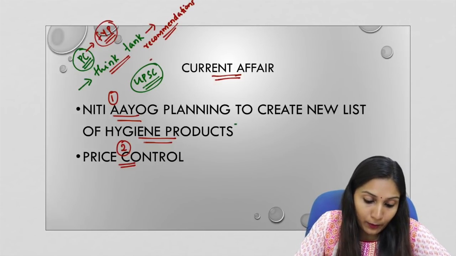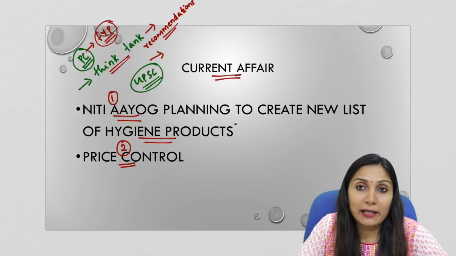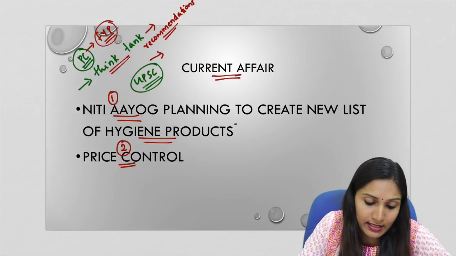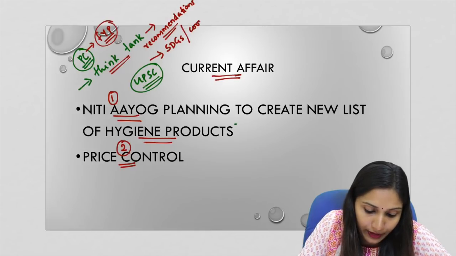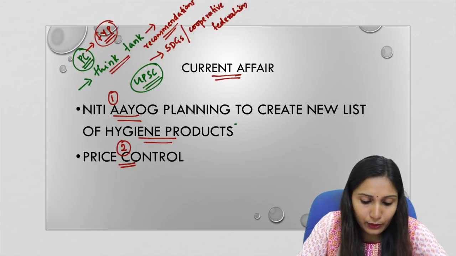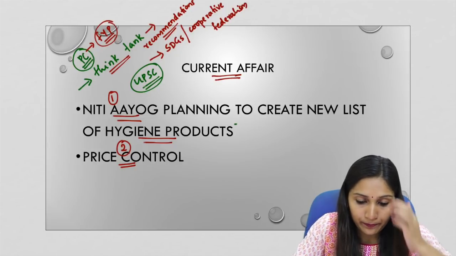The objective of Niti Aayog is to help government formulate policies that will help in achieving sustainable development goals and also to enhance cooperative federalism. So these are the two objectives of Niti Aayog.